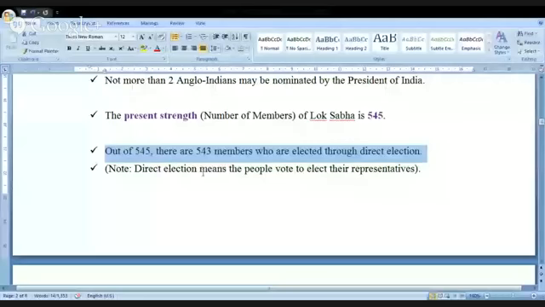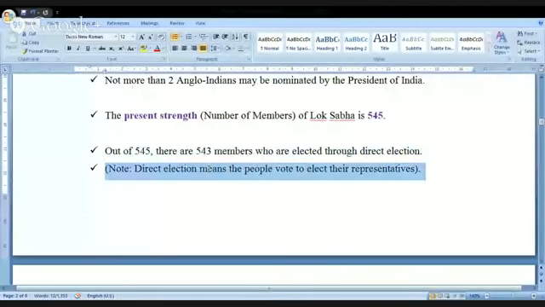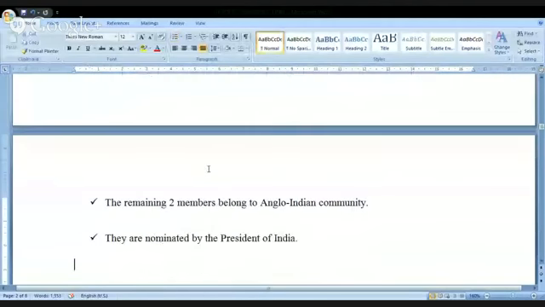Sometimes you will also come across the word indirect election. In the indirect election, the process is going on, there is a methodology, but the people are not permitted to vote. That is called indirect election. Example, election of the President of India. Example, election of the members of the Rajya Sabha. These are the examples for indirect election. But Lok Sabha and assemblies are direct elections. Okay, now look at this again. So direct election means the people elect their representatives. Clear?